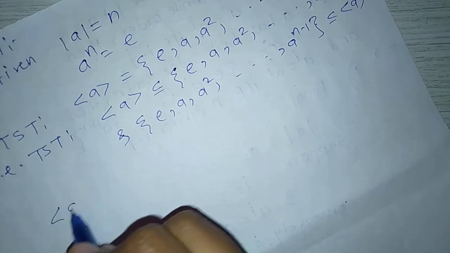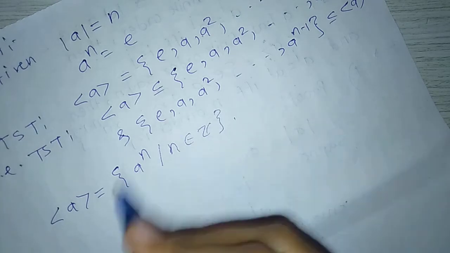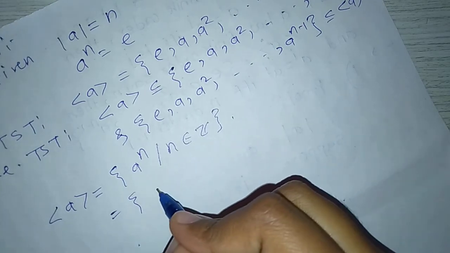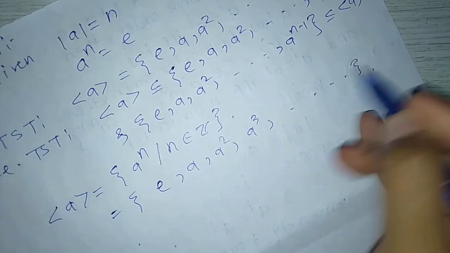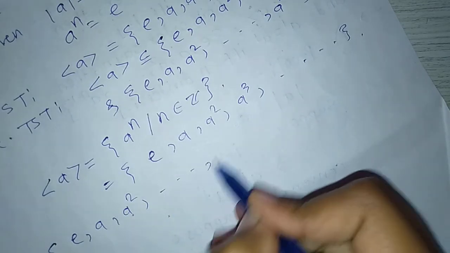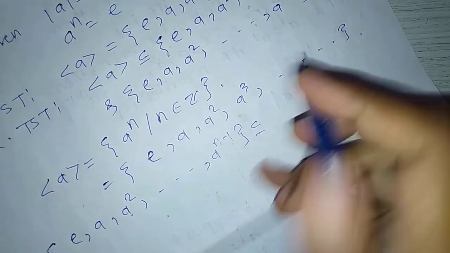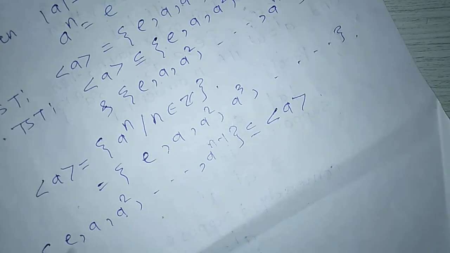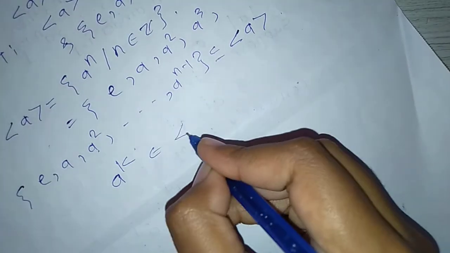We know that the set generated by a is of the form a raised to n such that n belongs to Z, which means this set is of the form e, a square, a cube and so on. That means the set e, a square and so on up to a raised to n minus 1 is a subset of this set, and this set is nothing but the set generated by a.